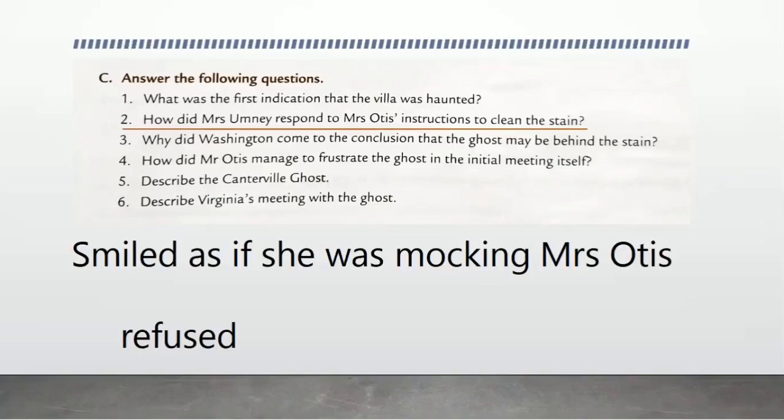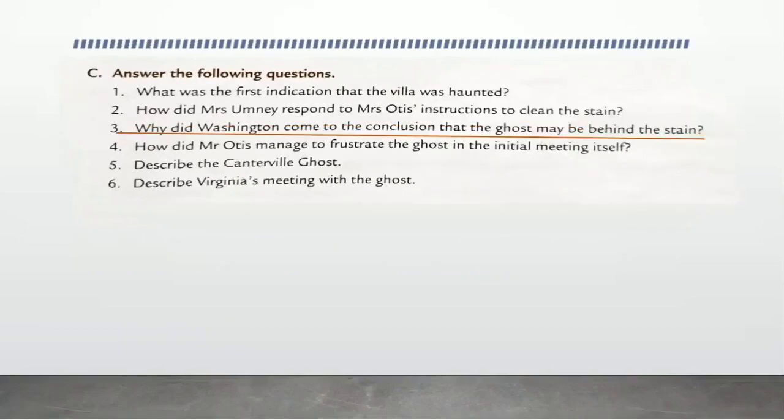Okay, so next question, question number 3. Why did Washington come to the conclusion that the ghost may be behind the stain? So finally, Washington realized that the ghost is the reason behind the stain. So how did he come to that conclusion? Did is written in the question, so write your answer in past tense.